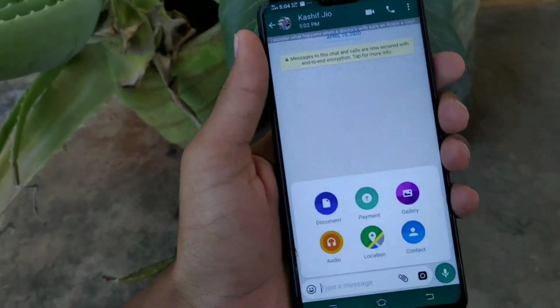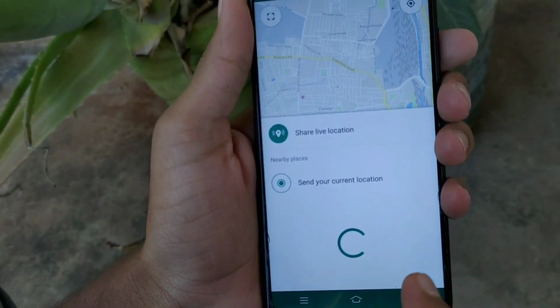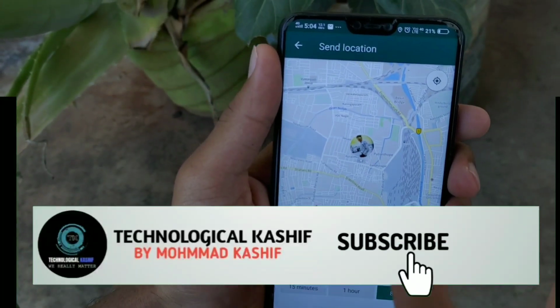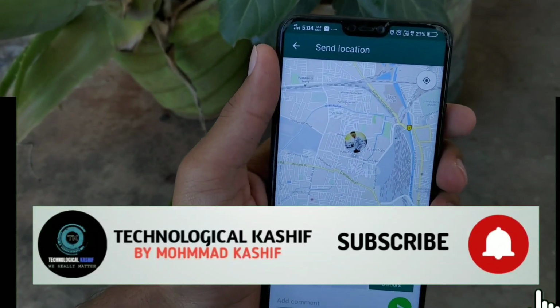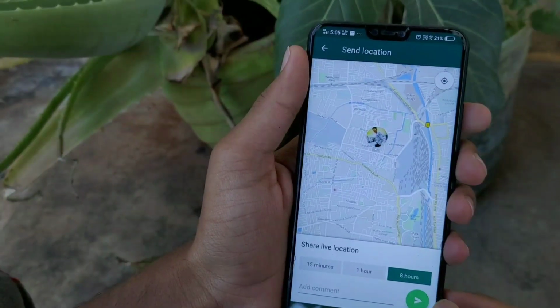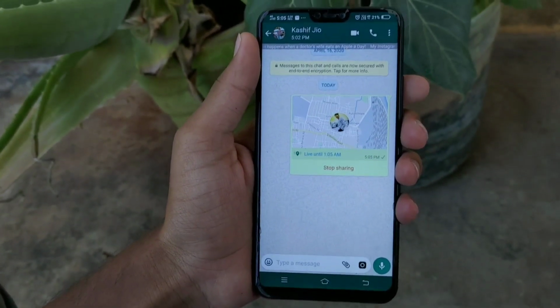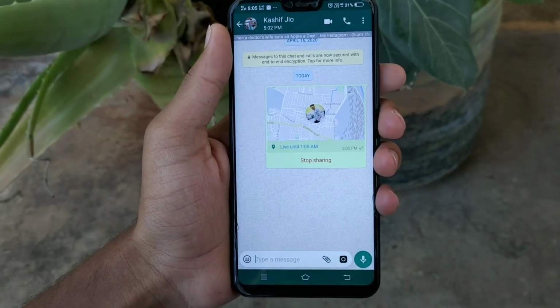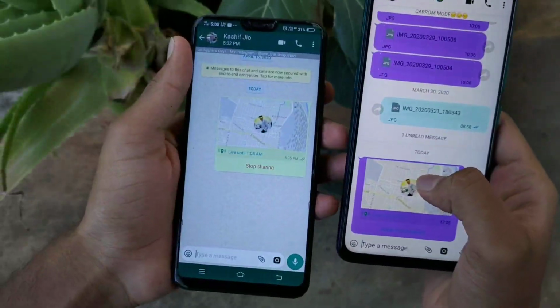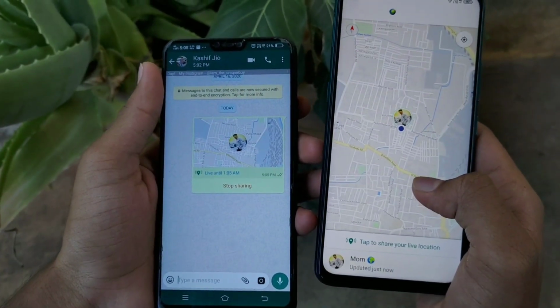First of all, your family member will open his WhatsApp, and then he will tap on location, and then he will tap on the share live location button, and he will be asked for how much time he wants to share this location. 15 minutes, 1 hour and 8 hours are the options, and he has to tap on the share button here. This method is only for the safety purpose of the person you are tracking, and it's totally dependent on his will.